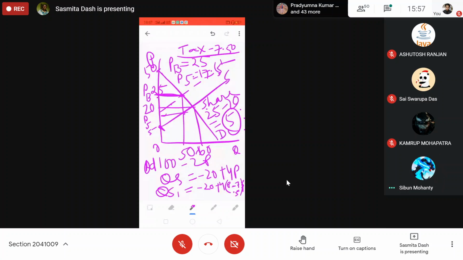2.5, correct. So the seller pays 2.5 rupees, and the buyer pays 5 out of the 7.5 rupees.